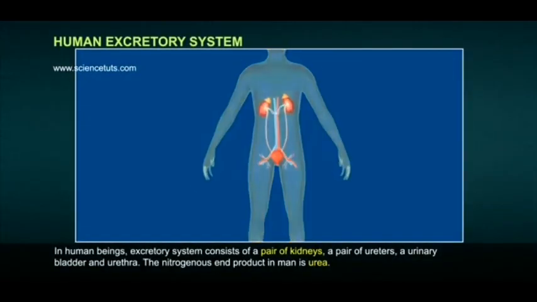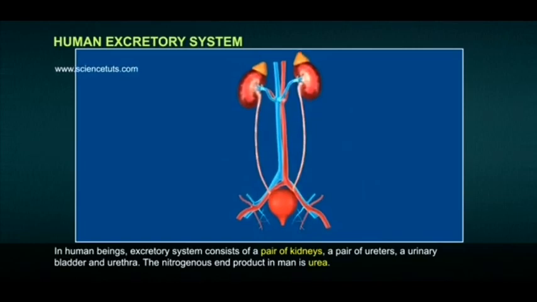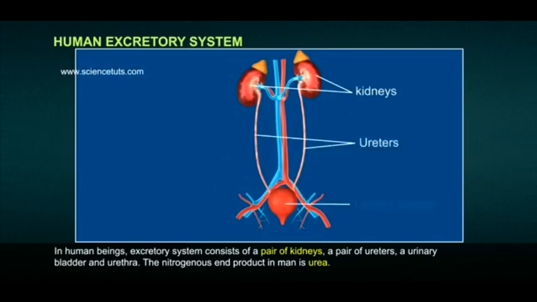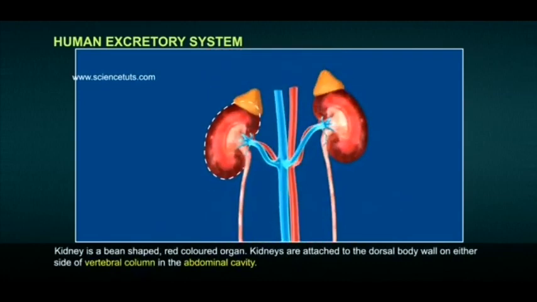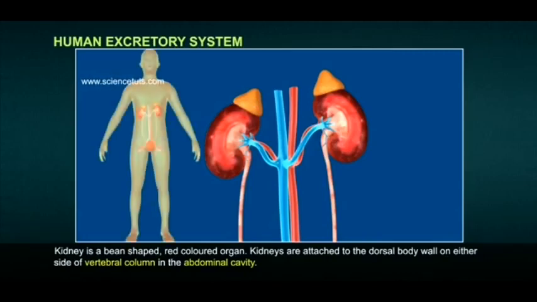For removing these nitrogenous wastes, there is an excretory system in humans. The parts which are involved in the removal of waste form the excretory system. So here in humans, the excretory system consists of a pair of kidneys, a pair of tubes called ureters, a urinary bladder and urethra. Kidney is a bean-shaped red-colored organ. Kidneys are attached to the dorsal body wall on either side of the vertebral column in the abdominal cavity.